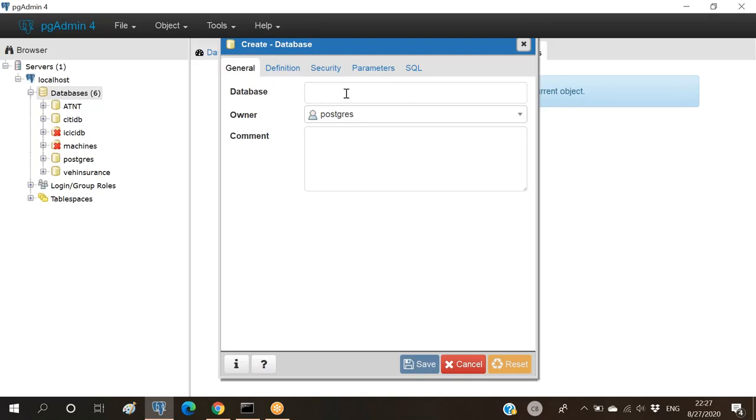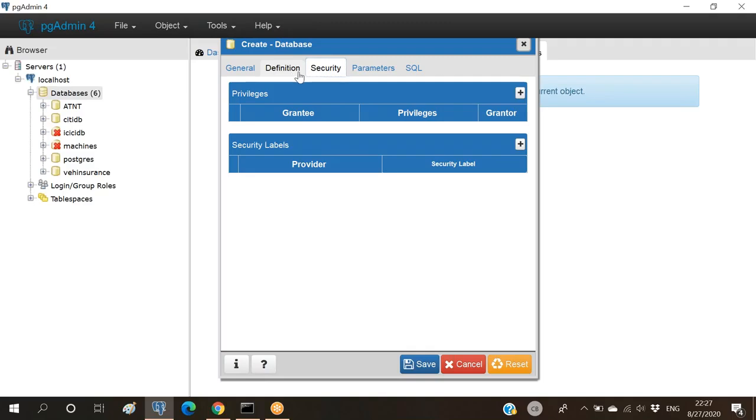So right click, and we'll have the screen, and we can give the database name whatever you want. So I'm giving something like chgdb, and make sure you are not giving any capital letters. If you give any capital letters, it may not work. So for best practice, it should be small all the time, even the table names also.